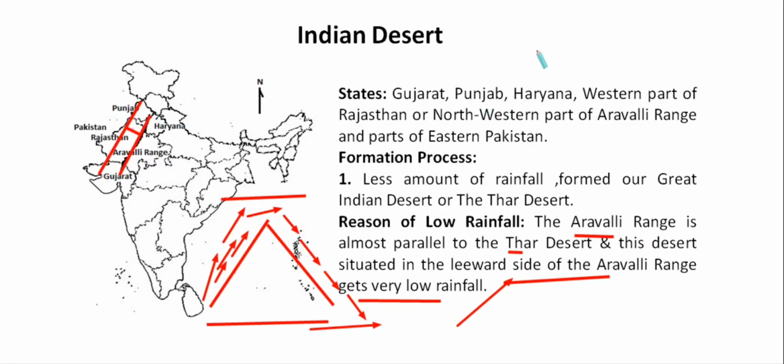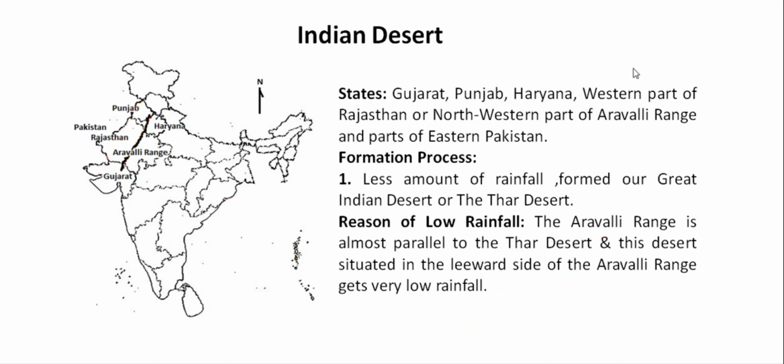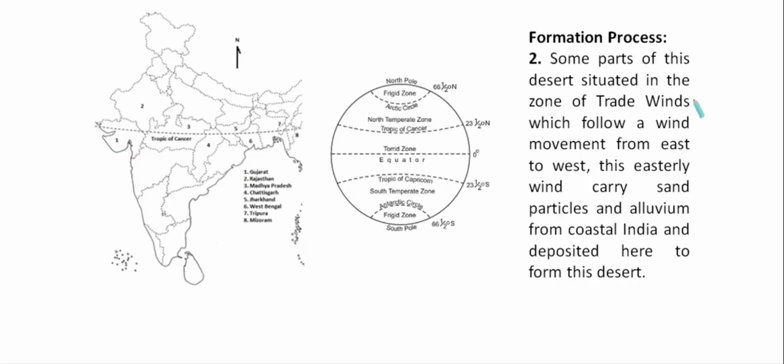Here we are having some other reason for the formation of this desertic land. Just have a look once again. What we have here, some parts of this desert are situated in the zone of trade winds. Okay, what is the meaning of that?